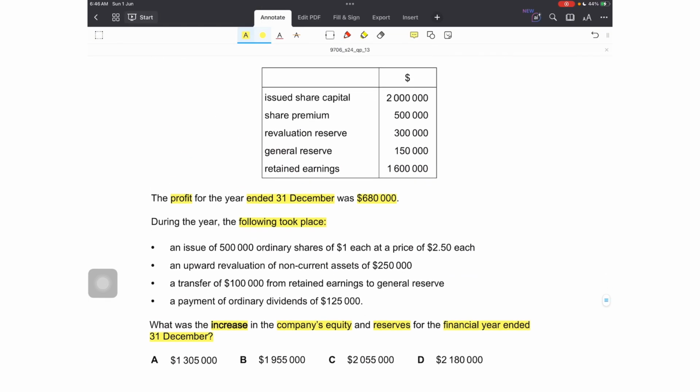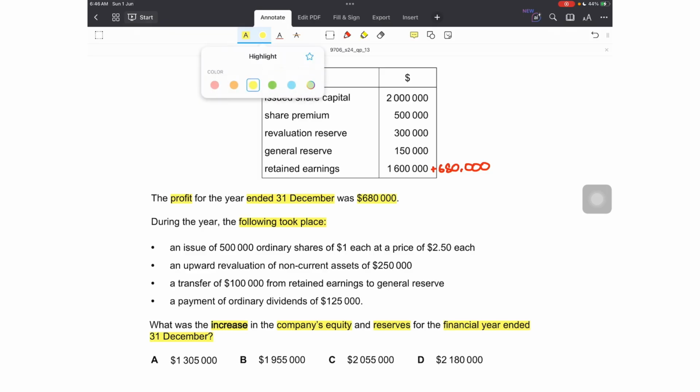Okay, so we have the brought down balances. We either find out the carried down balances by making an adjustment for all these transactions and the difference would be the increase, or we just make the adjustments and the adjustments would result in the increase. So let's make the adjustments first. The profit for the year was 680,000. Where is this added in the share equity and reserves? In the retained earnings, 680,000 would be added, so this will increase the retained earnings. So the first increase is this.